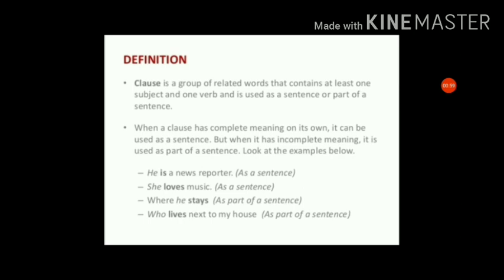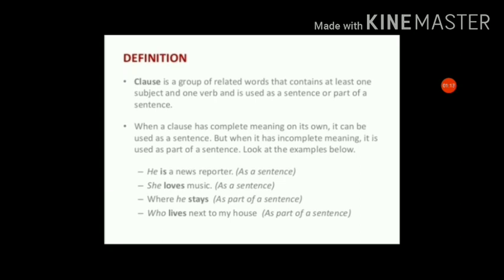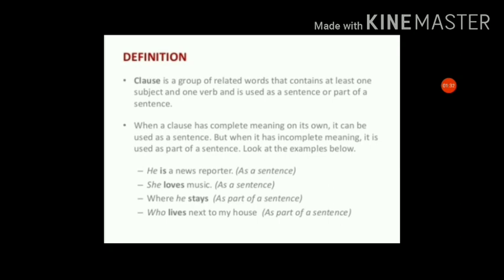Here, a clause is a group of related words that contains at least one subject and one verb and is used as a sentence or part of a sentence. When a clause has a complete meaning on its own, it can be used as a sentence. But when it has incomplete meaning, it is used as a part of a sentence. Look at the examples below. He is a news reporter. As a sentence, it has a subject, verb and also gives the sense. So it is a sentence.